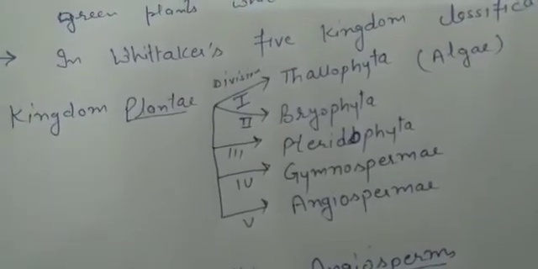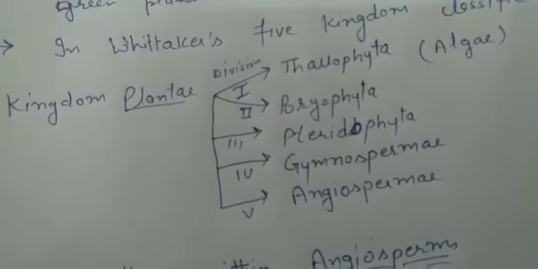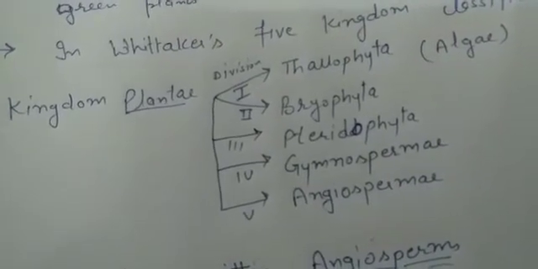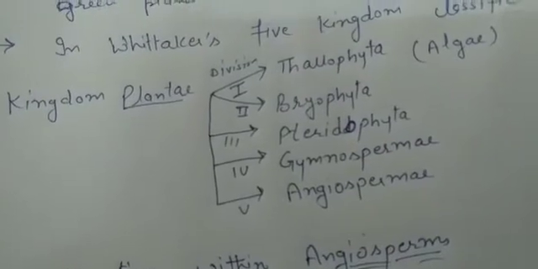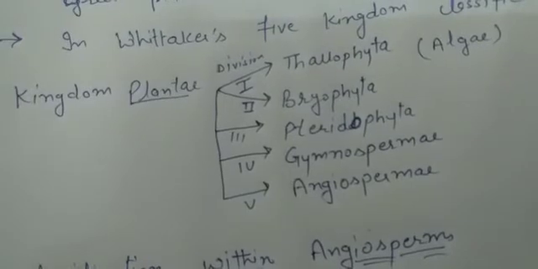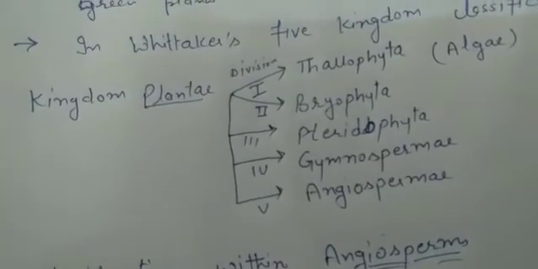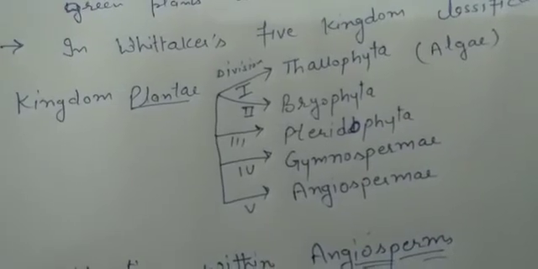Then, when the plant body is a little more complex, improved or developed, we keep those into Bryophyta. Afterwards, on the basis of their development, the third division is Pteridophyta, then Gymnosperms and Angiosperms, also called Gymnospermy or Angiospermy. So these are the five divisions in kingdom Plantae, clear?